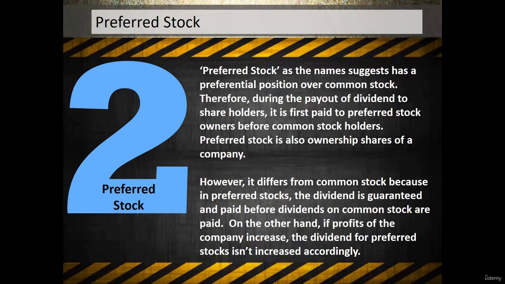Now, preferred stocks are what? Preferred stocks are the ones which do not have any voting rights. In case of ordinary shares, the companies do not guarantee any dividends to the ordinary shareholders.